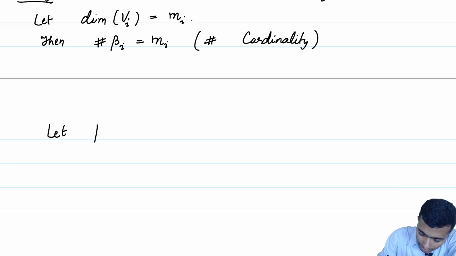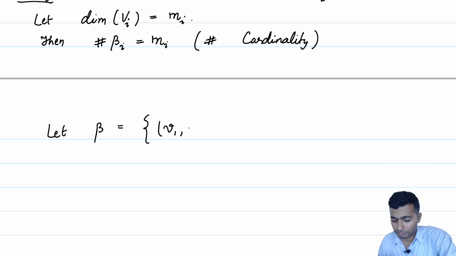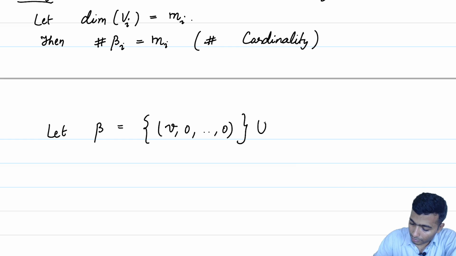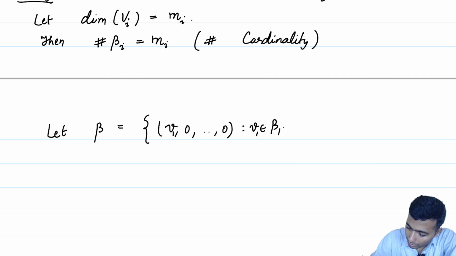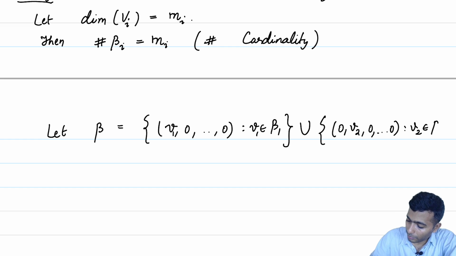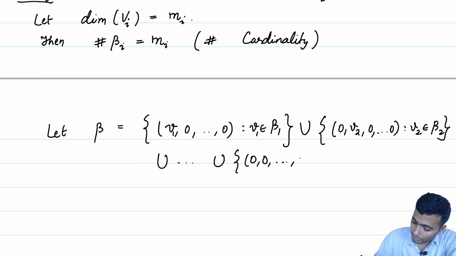Let beta be all the sets of this type: (v1, 0, 0, up to 0) such that v1 belongs to beta 1, union (0, v2, 0, up to 0) such that v2 belongs to beta 2, union up to (0, 0, up to vn) where vn belongs to beta n.